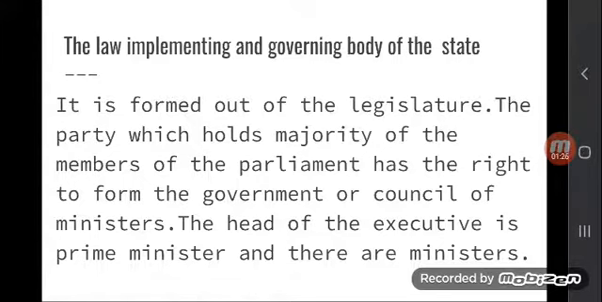Legislature means the house of parliament. This is also called parliament in Nepal. So the executive is made out of the same legislature. There are people's representatives in the legislature. The party which holds the majority of the members of the parliament has the right to form the government or council of ministers. As you know, the head of the executive is the prime minister, and there are ministers under his prime ministership.